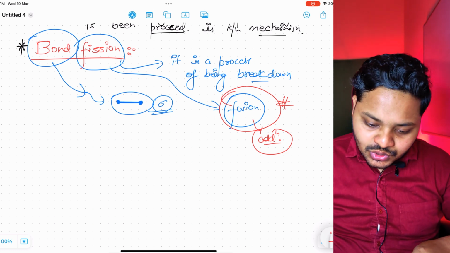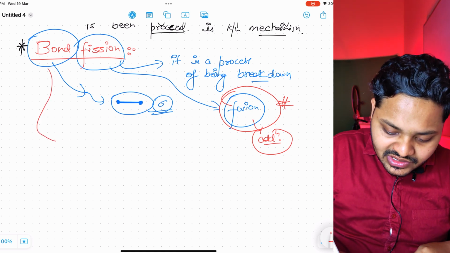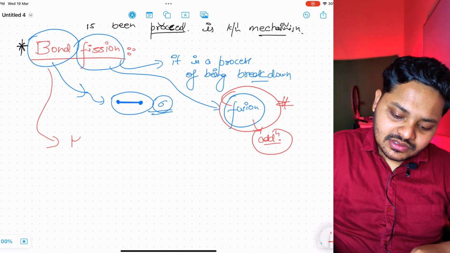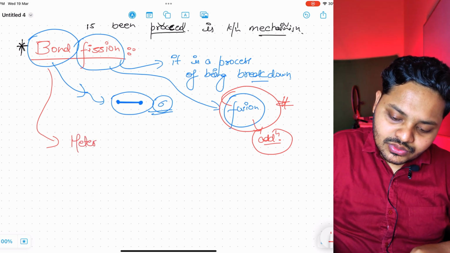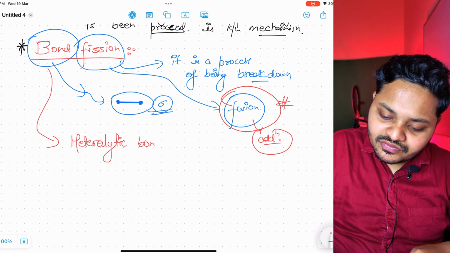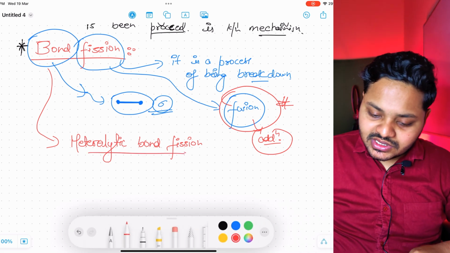So there will be two types of bond fission. Firstly we are going to learn about the heterolytic type, heterolytic bond fission. What does the term heterolytic mean?